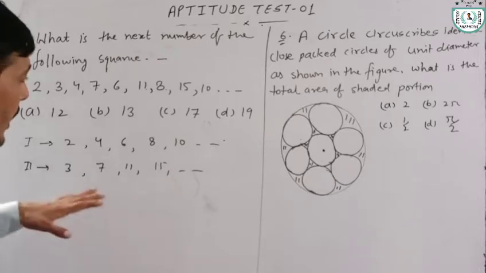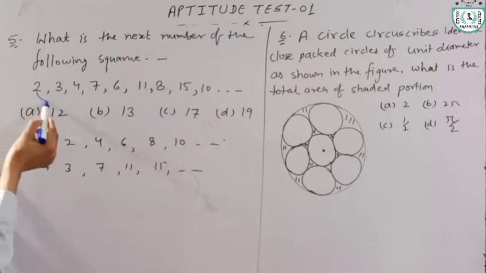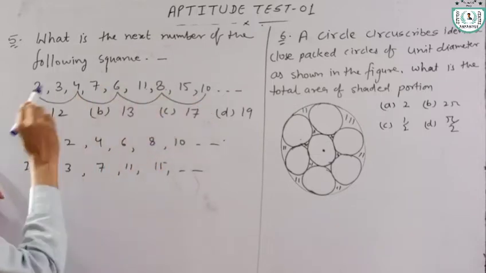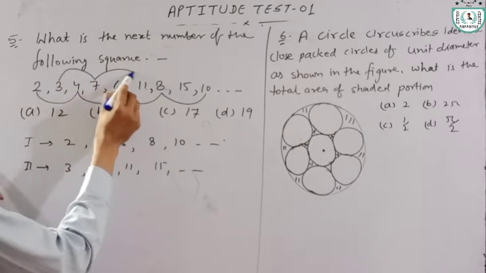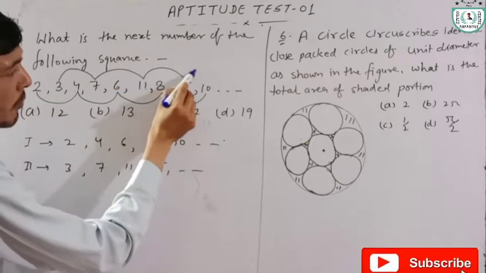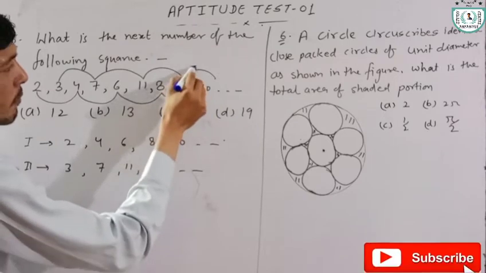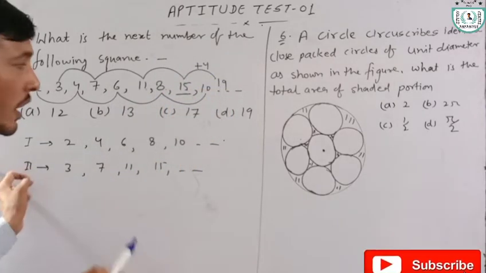We have been asked the next number. According to the first sequence, 2, 4, 6, 8, 10, and according to the second sequence, 3, 7, 11, 15, the next number is 15 plus 4 is equal to 19.